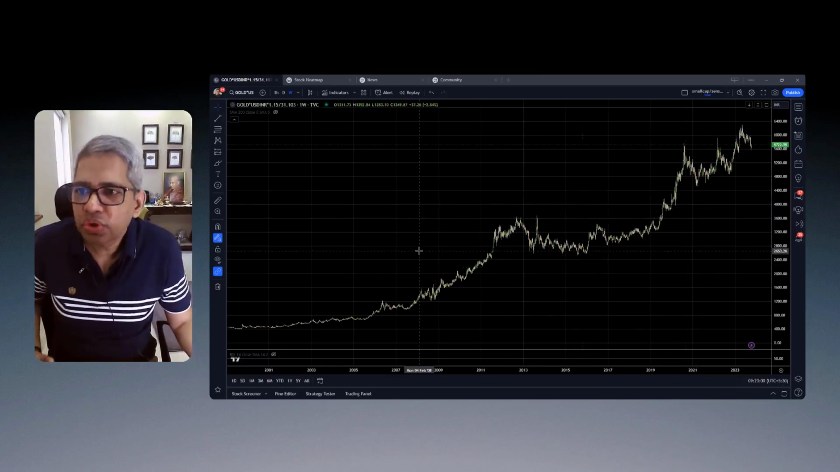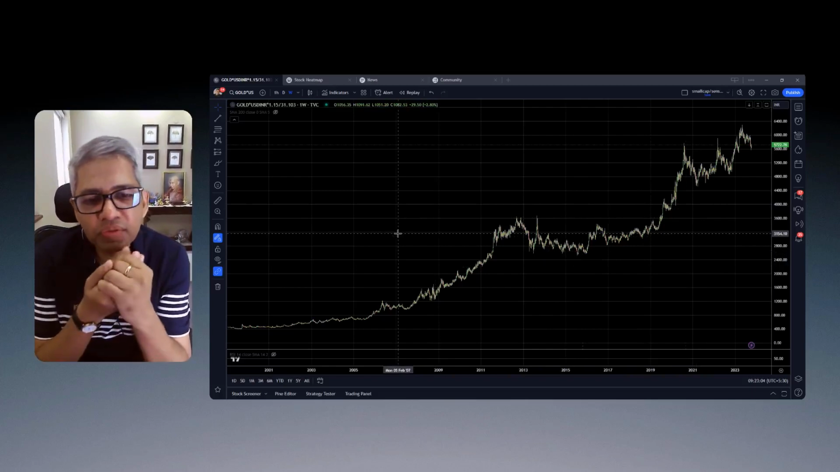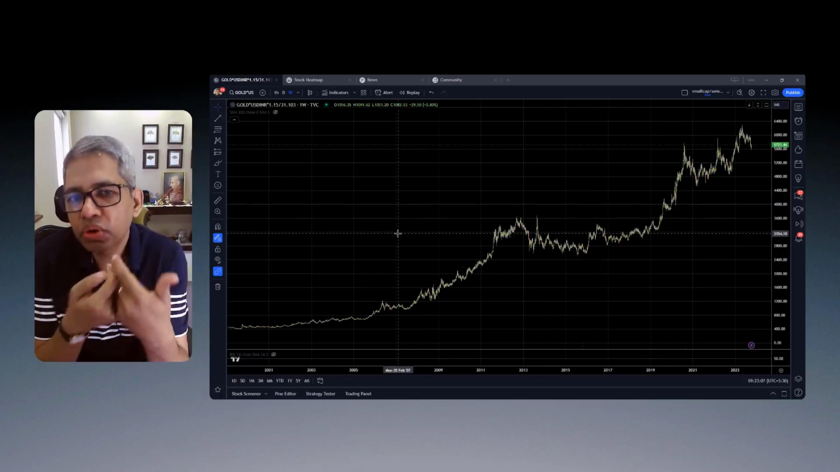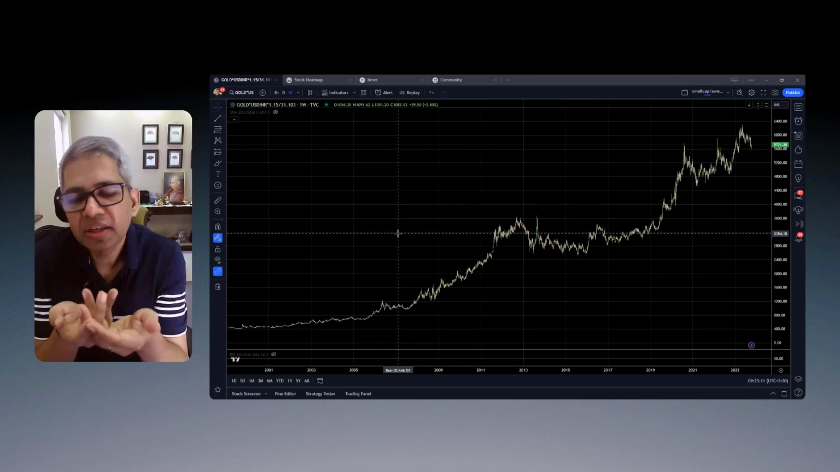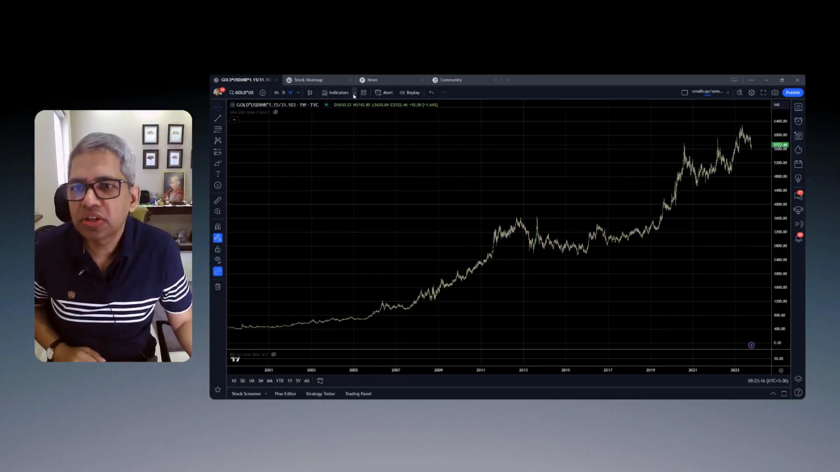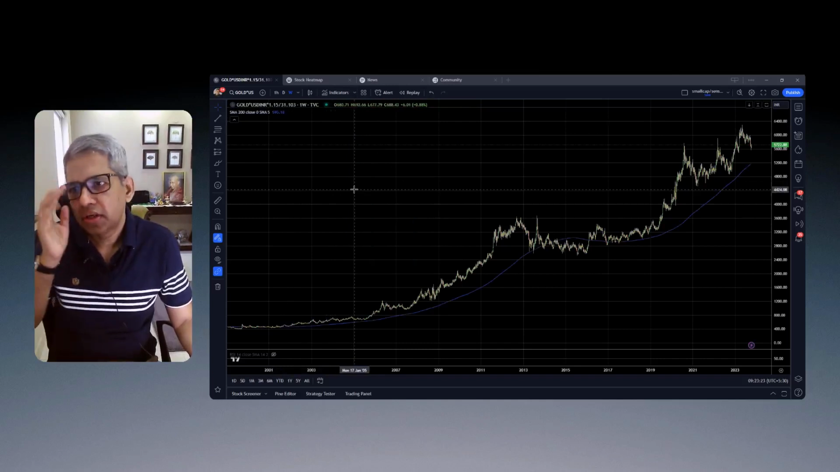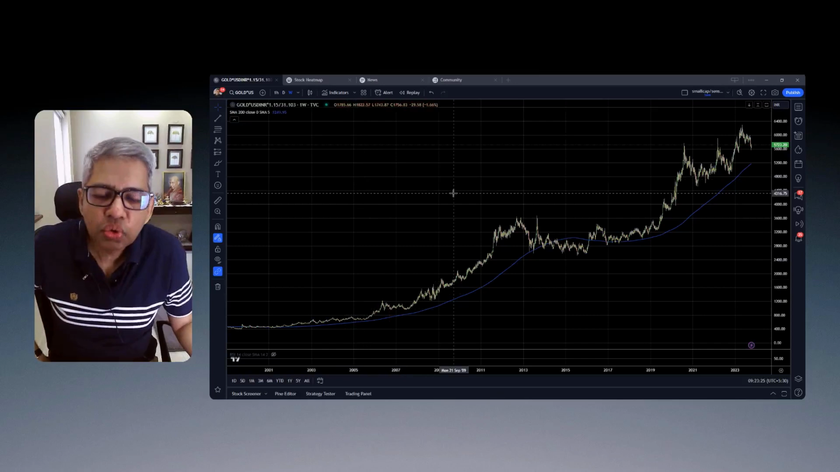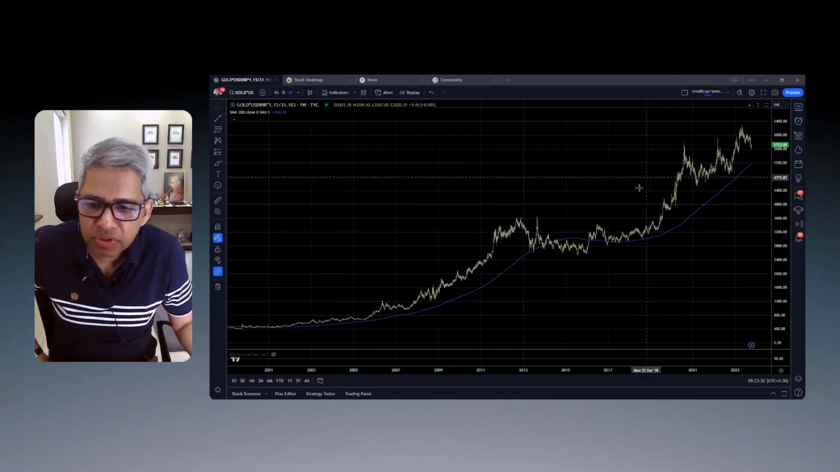But what I'm going to show you is how, if you are allocating to gold, and you want to, let's say, add more allocation and try to time that market, you can use certain very simple tools to do that. So let's just look at a very simple moving average. This is a 200 week moving average. It is a weekly chart, and I've put a 200 week moving average.